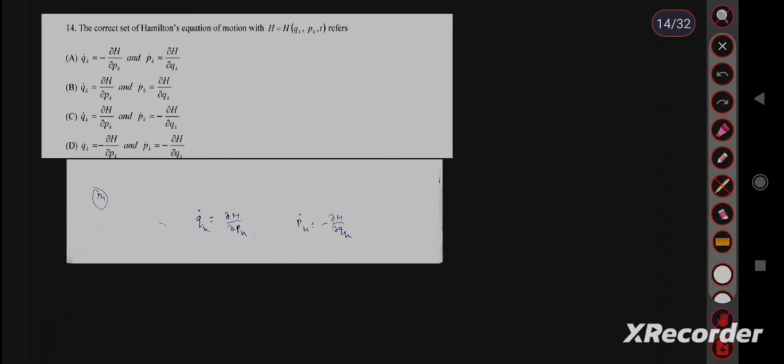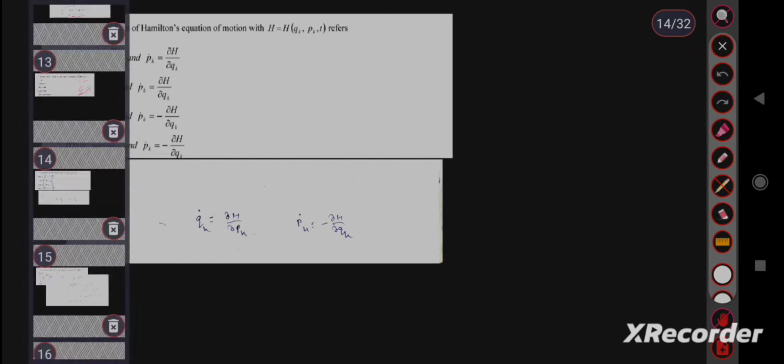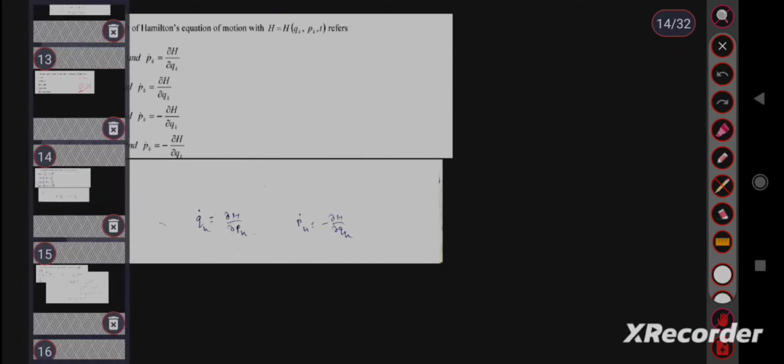Question number 14. यह फार्मूला बेस्ड क्वेश्चन ही था. हैमिल्टनियन इक्वेशन ऑफ मोशन का डायरेक्ट फार्मूला ही पूछा था. We all know Hamilton's equations of motion are q dot equals del H upon del p and p dot equals minus del H upon del q. So option C is the correct answer. Then move to the next question.